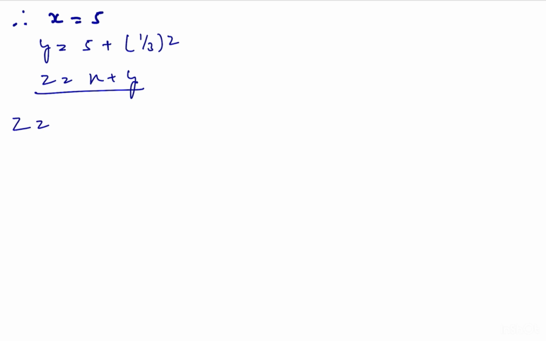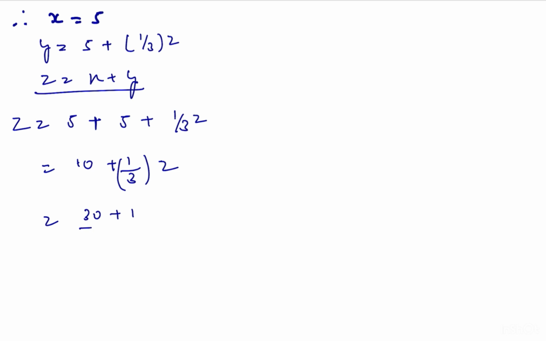Z is equal to 5 plus 5 plus 1 by 3 Z. So Z is equal to 10 plus 1 by 3 Z. 3Z is equal to 30 plus Z. So 2Z is equal to 30.